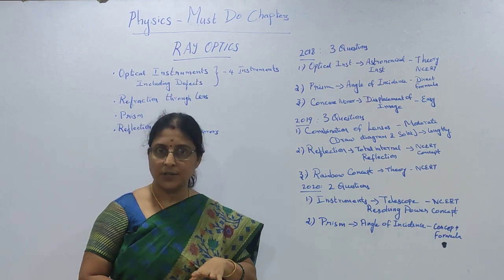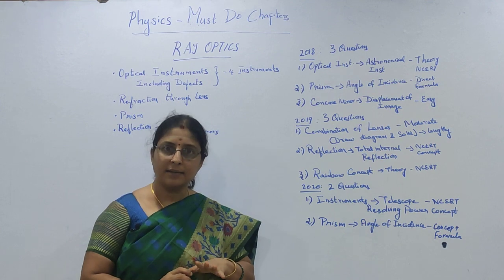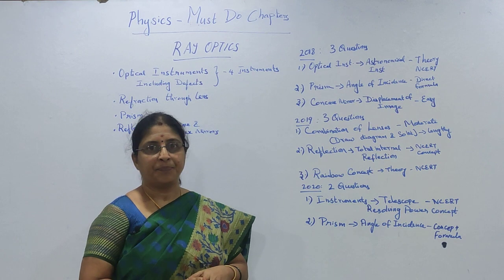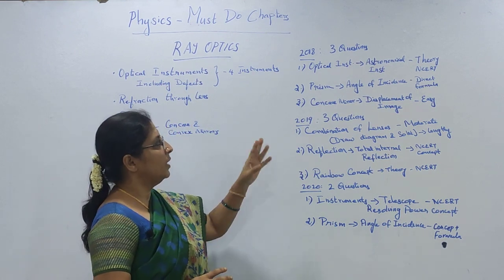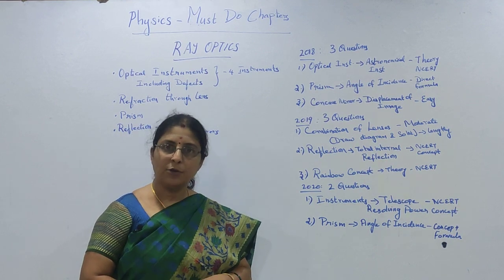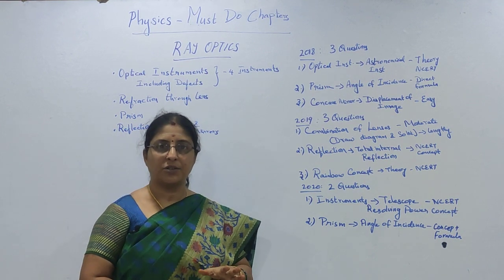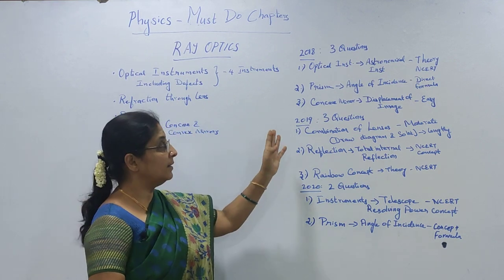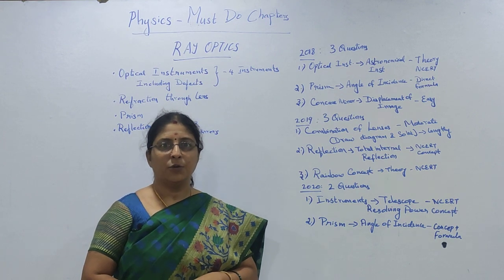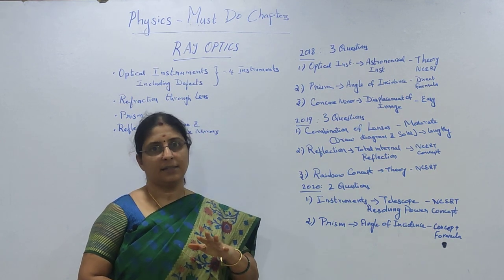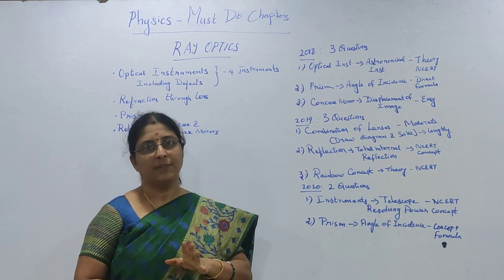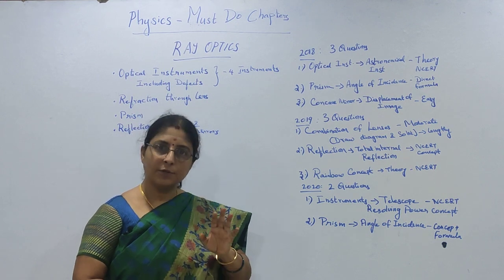It was a theory question, and always remember, when you get a theory question, questions are not beyond what you have learnt in your NCERT. So that was an easy question. And you had one question in prism, that was from angle of incidence. That was an easy question because it was a direct formula based question, so students felt it easy. And another question you had in concave mirror, this was about displacement of image. You would have learnt the distance of image; displacement of image is one step ahead of that, and it was not difficult.